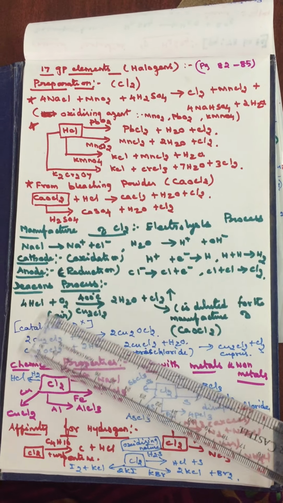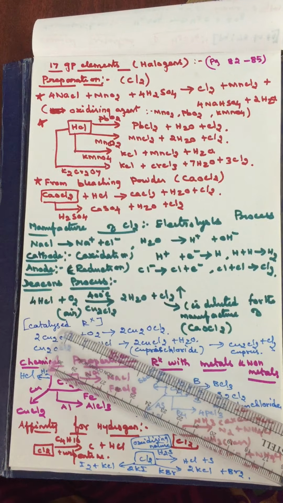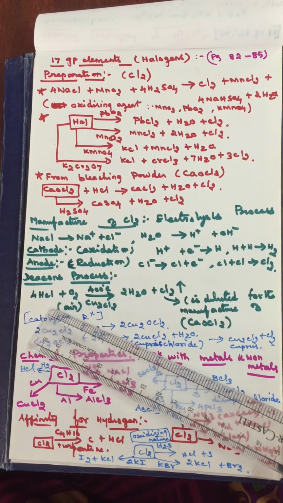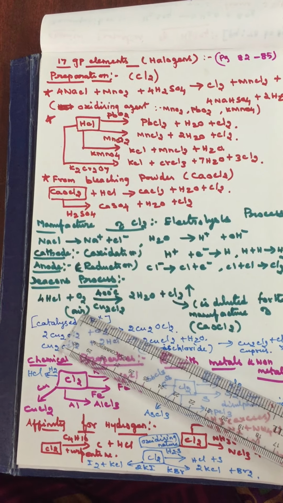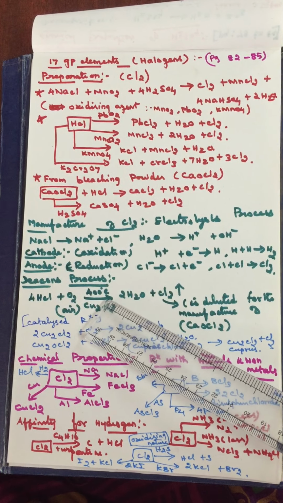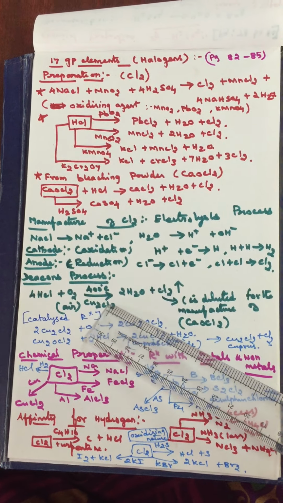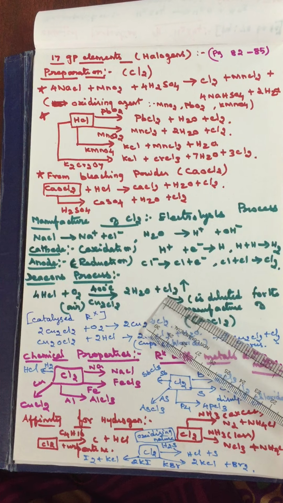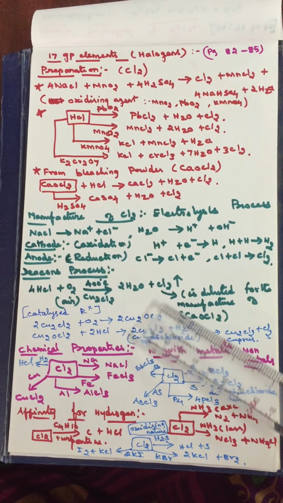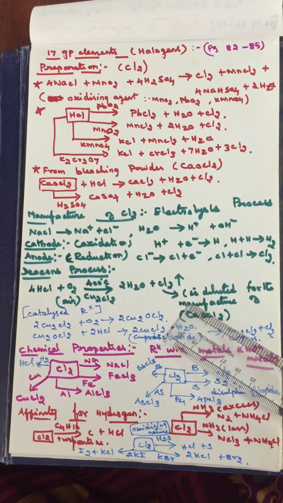If you write all these equations for the electrolysis of Brine solution, that is enough. In Deacon's process, hydrochloric acid is mixed with air and heated at a temperature of 400 degrees Celsius in the presence of cuprous chloride, the catalyst, and it releases chlorine gas. The chlorine gas liberated is used for the manufacturing of bleaching powder.